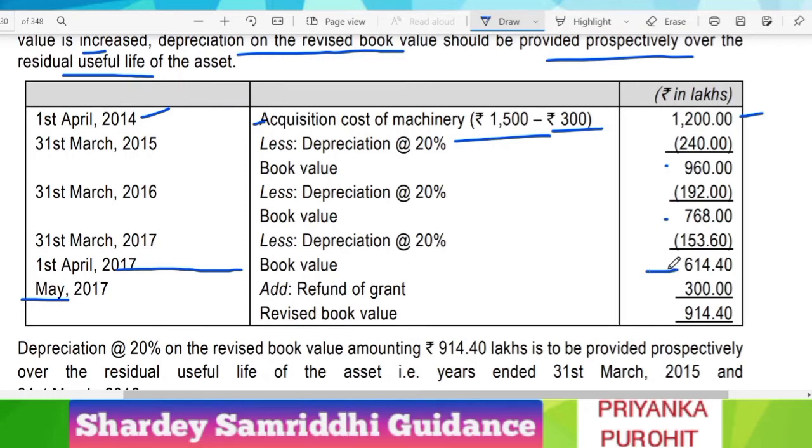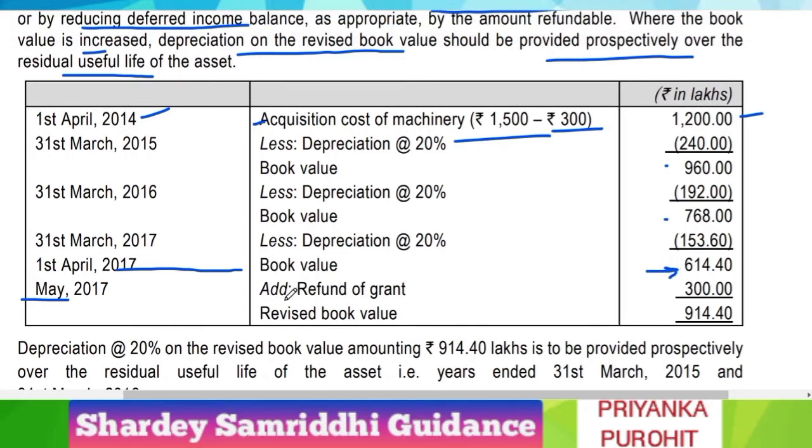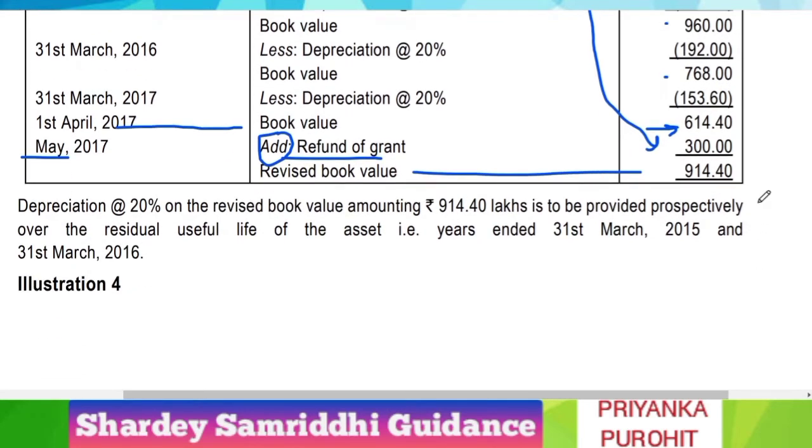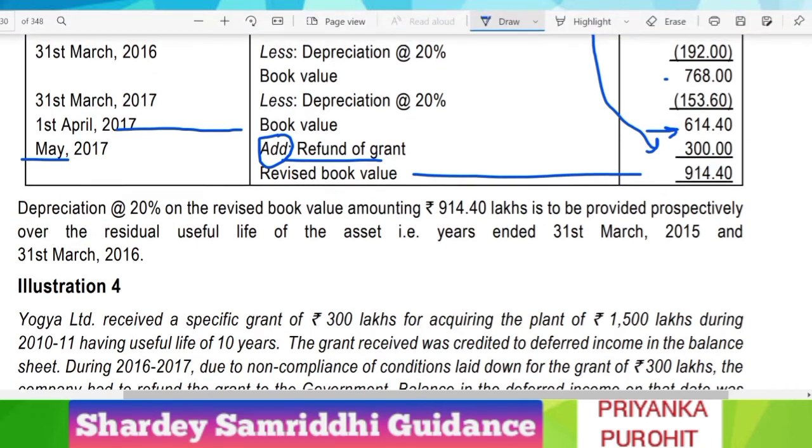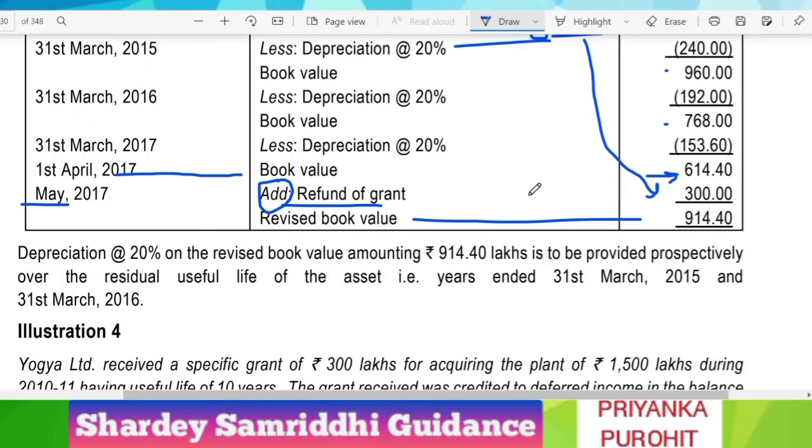So this will be our book value, 614.4, and to this we will add the grant refund. That is, the entire grant is refundable. This 300 which we had subtracted, now we will add back. We have just reversed the treatment which we had done when we were recognizing the grant. So the revised book value of the asset will come to 914.4. On this we will charge depreciation for the remaining useful life. Already 3 years have been completed and only 2 years are remaining, because the useful life of the asset was 5 years.